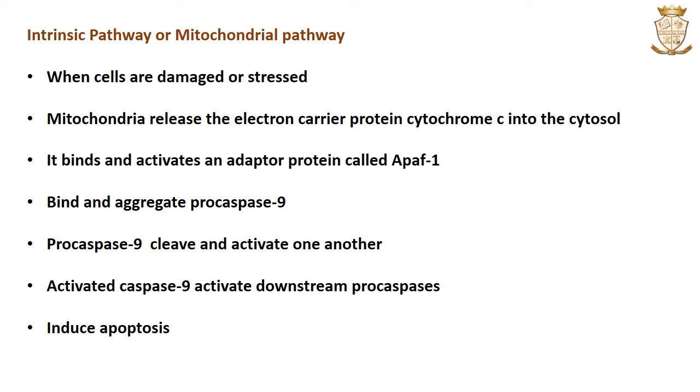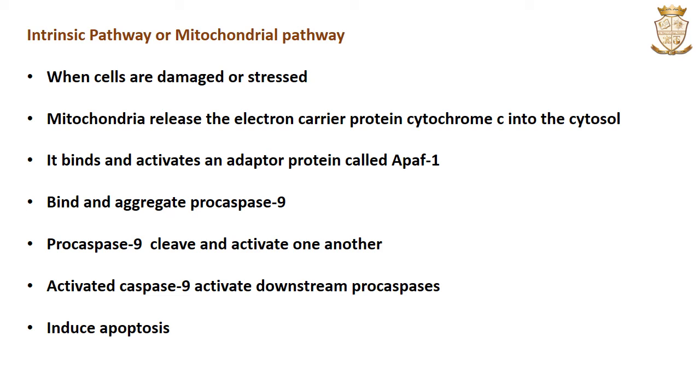P53 is a sensor of cellular stress and is a critical activator of the intrinsic pathway. P53 initiates apoptosis by the transcriptional activation of pro-apoptotic BCL family members, and also P53 inhibits the anti-apoptotic BCL2 proteins.